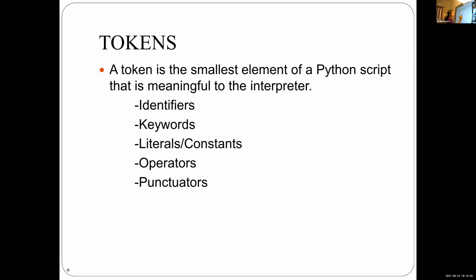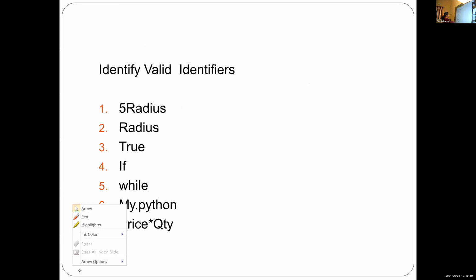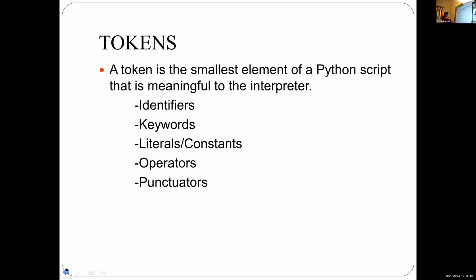That means we can write a_b is a valid identifier name. a_bc is another valid identifier name. _name is one valid identifier. Then _name1 is another valid identifier.